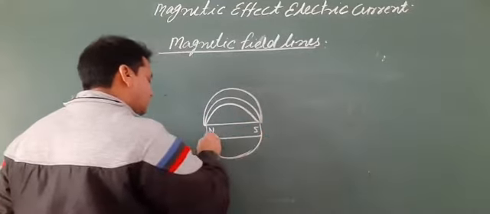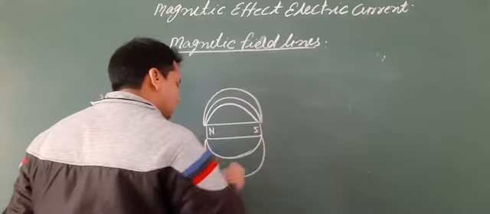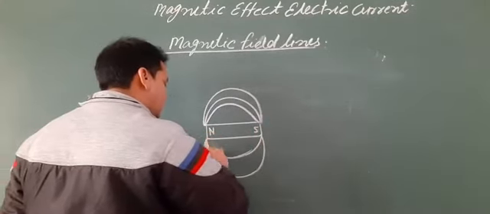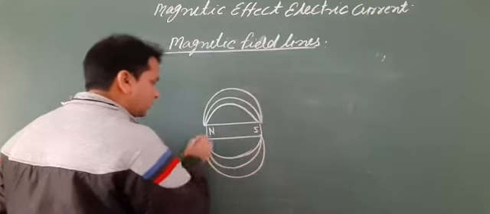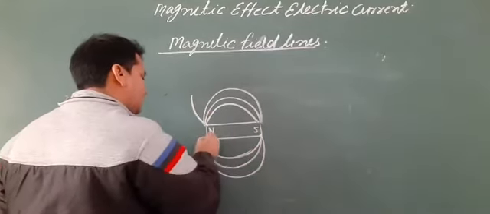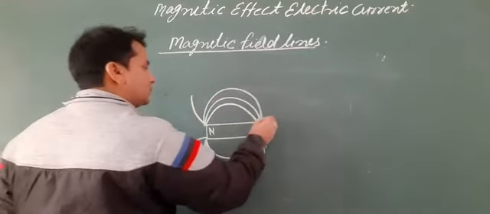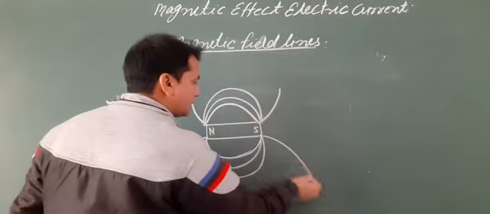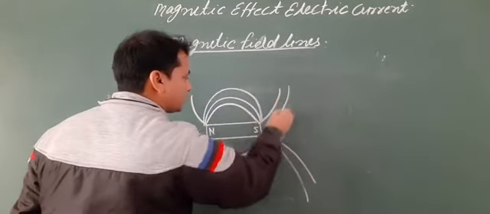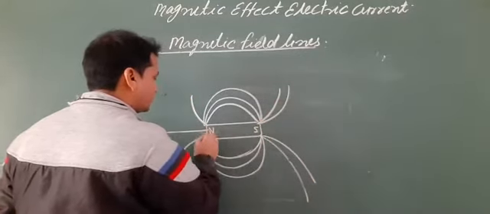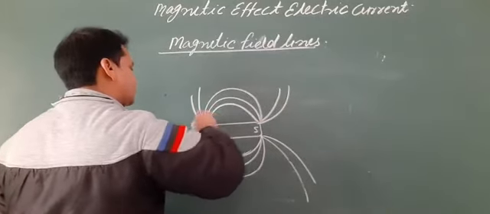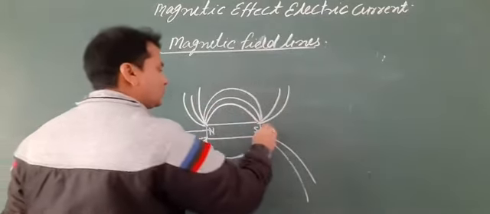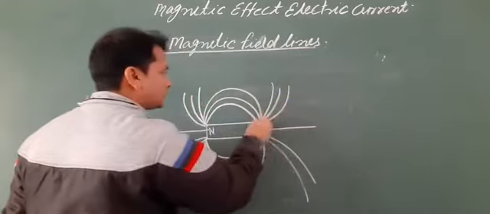Magnetic field lines form a closed curve.